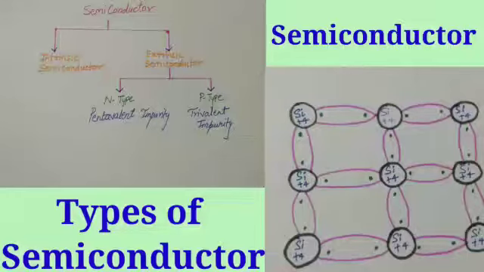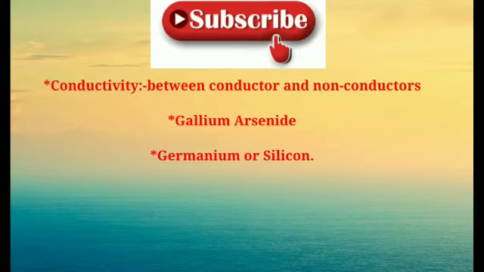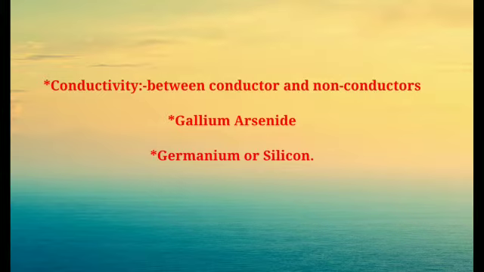Today we will learn about semiconductors and types of semiconductors. First we will see what semiconductors are. Semiconductors are materials which have a conductivity between a conductor and a non-conductor, or we can say an insulator. A semiconductor can be a compound such as gallium arsenide, or a pure element such as germanium or silicon.